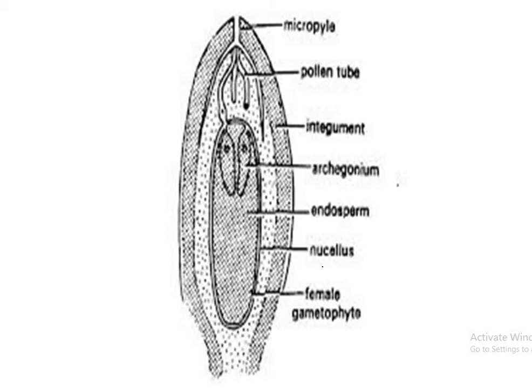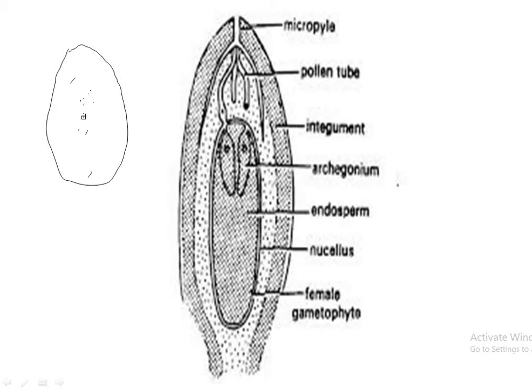Now we will see the female gametophyte. As we know that the nucellus develops 4 megaspores, out of which only a single functional megaspore goes into free nuclear division and forms a haploid endosperm, which is considered as the female gametophyte.